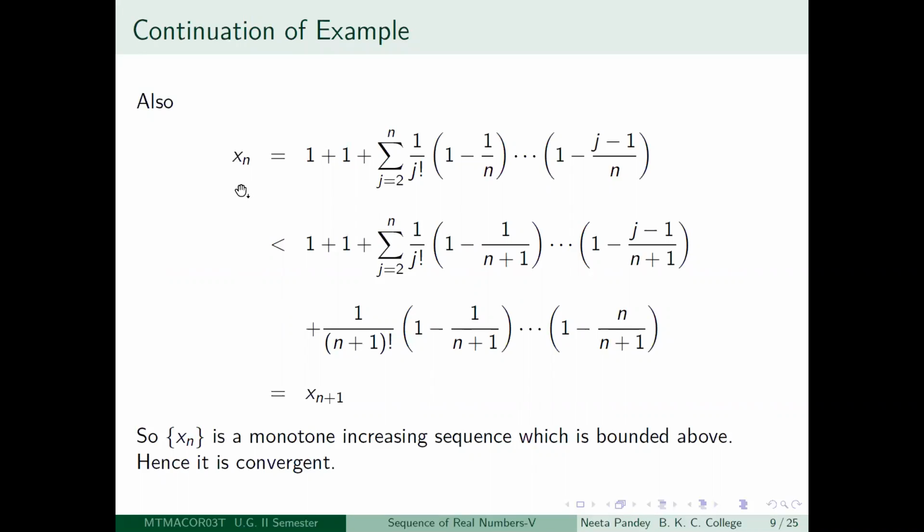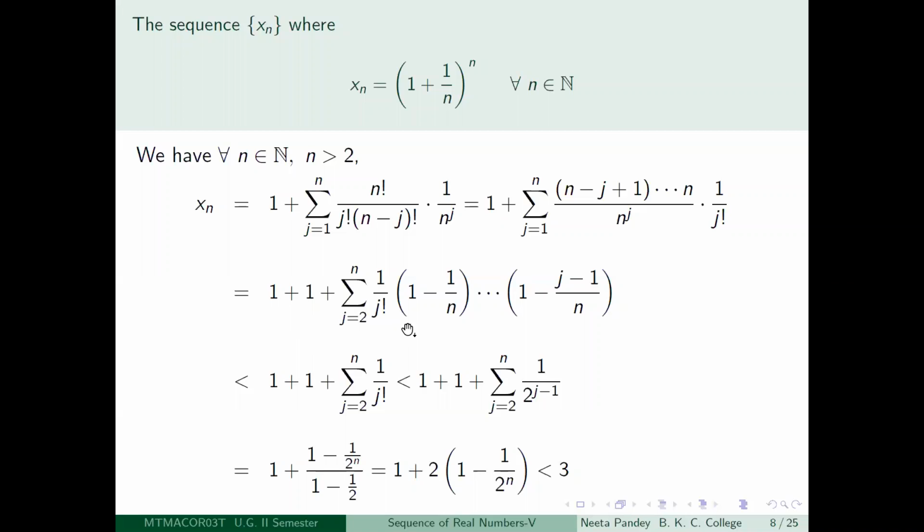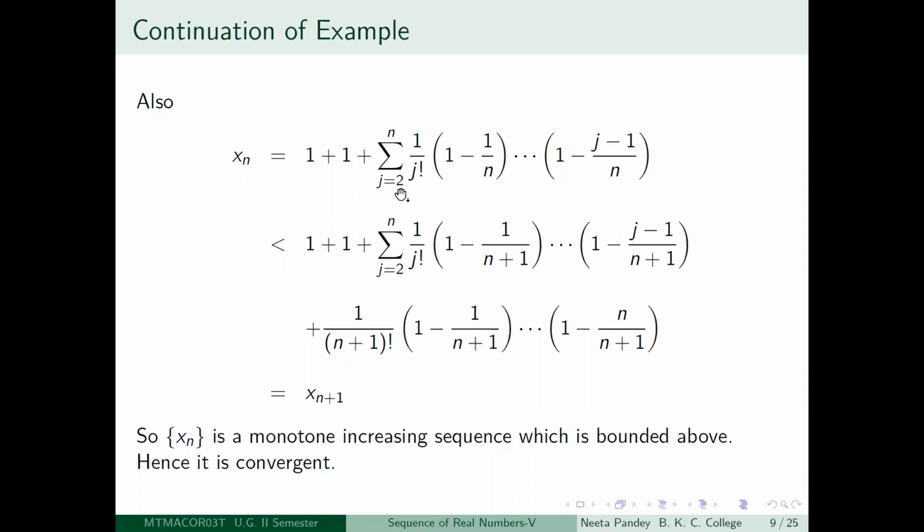So let us show that. If you look at xn, we have already seen, we had reached this formula, right? So let us start from this one. So xn is equal to 1 plus 1 plus summation j is equal to 2 to n, 1 by j factorial, 1 minus 1 by n, etc., 1 minus j minus 1 by n. This is what you had got.